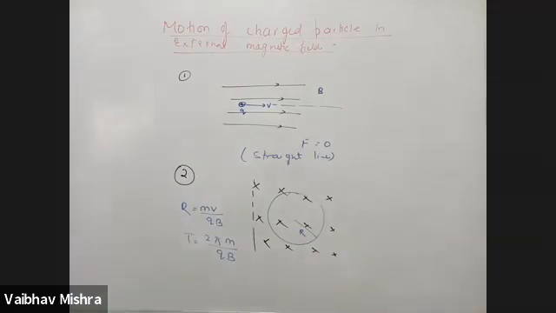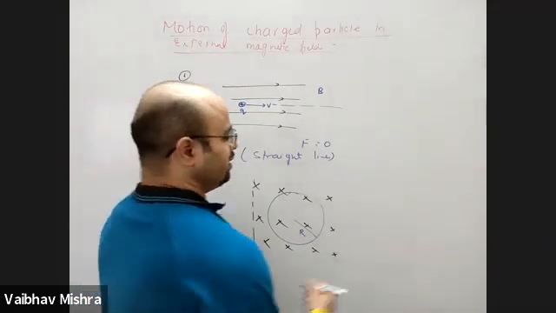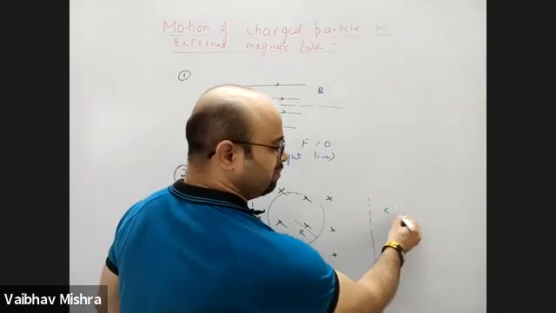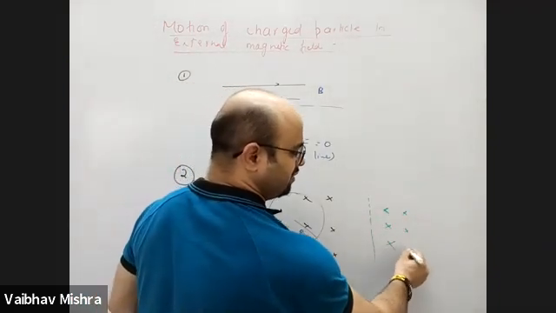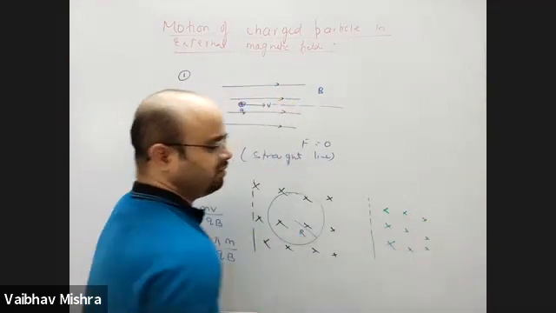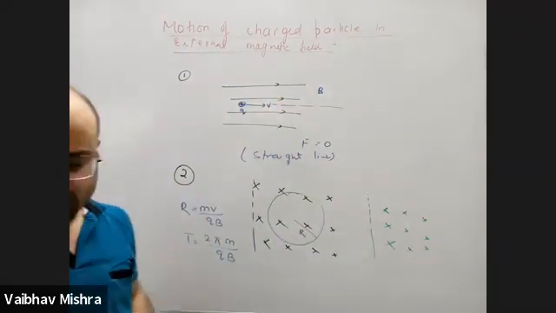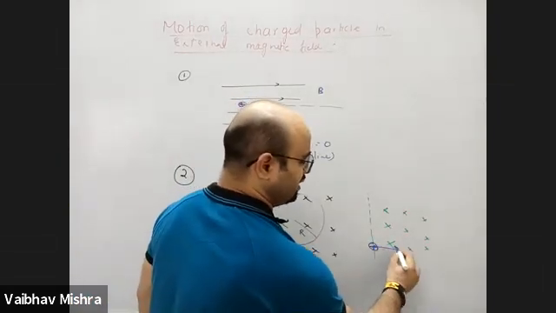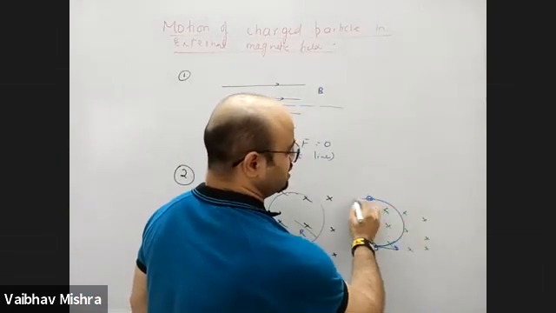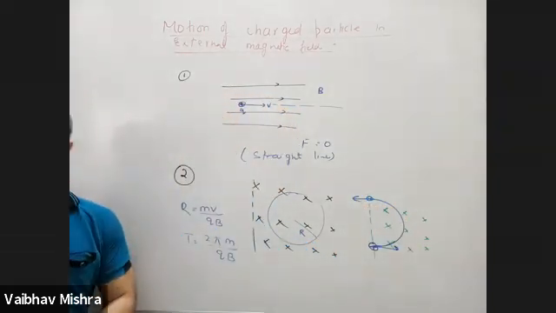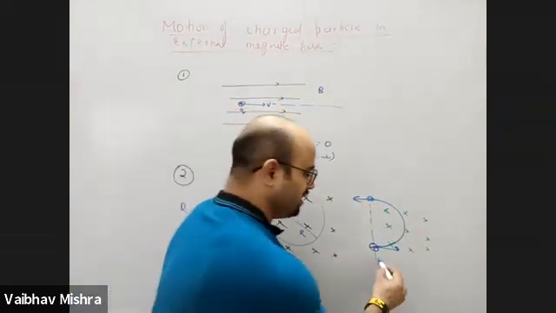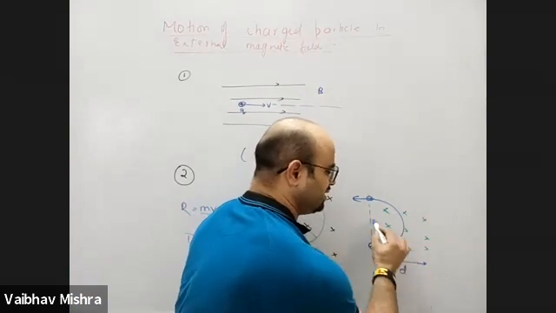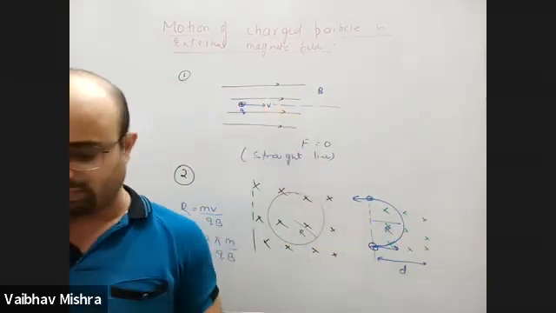Fine. So when a charged particle enters from outside, if it is entering perpendicular to the boundary of the magnetic field, it will form a semicircle. It will go back exactly in the opposite direction, causing a 180-degree deviation. Charged particle goes in plus x, comes out in minus x, when the width of the magnetic region is greater than the radius. This we did last class, I remember.